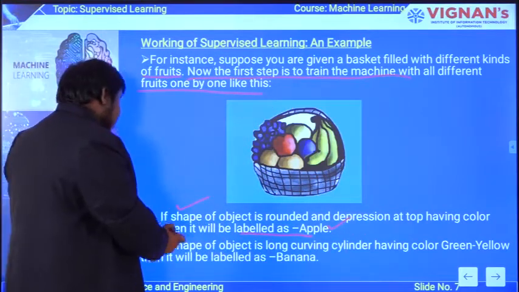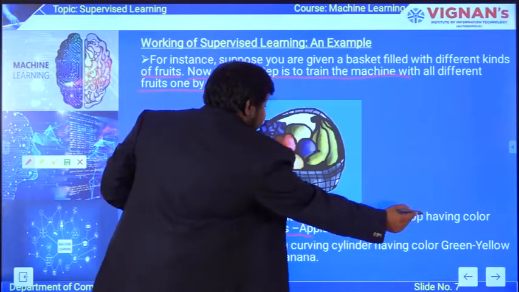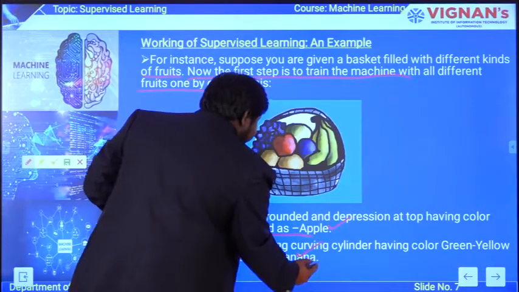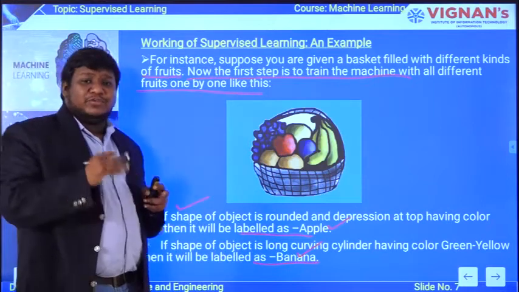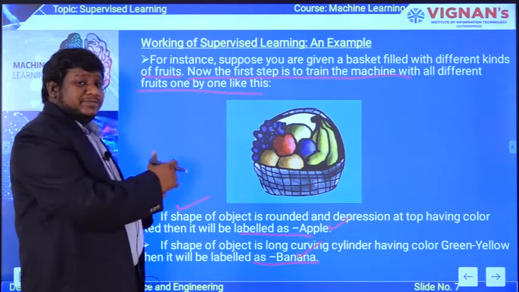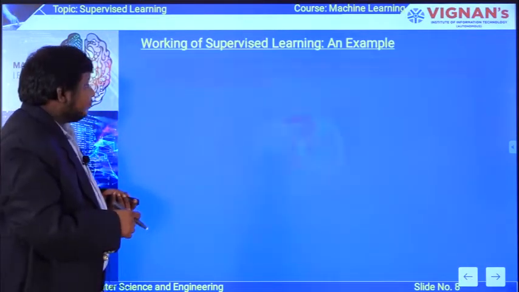The second one: if the shape of the object is a long curving cylinder having color green yellow, then it will be labeled as banana. So like this, whatever fruits I kept in the basket, I am going to feed the details about every fruit as training data. See, let us see then what will happen.